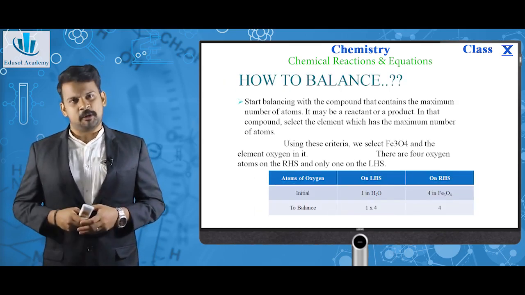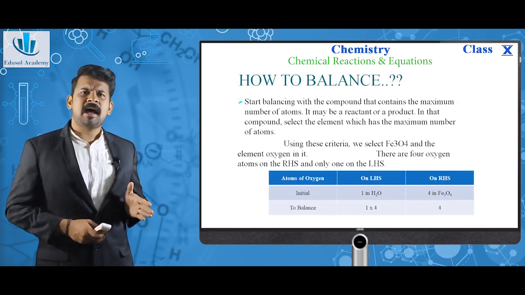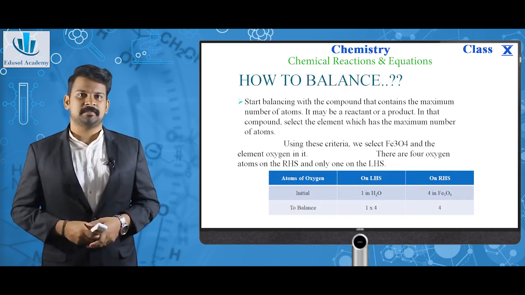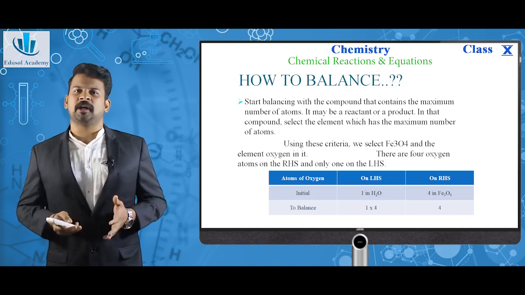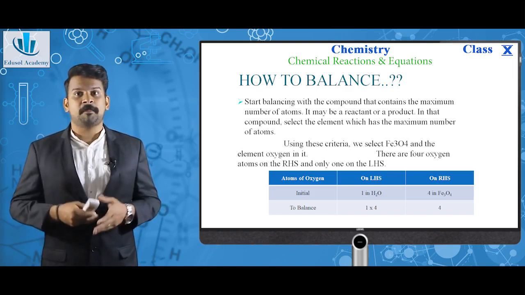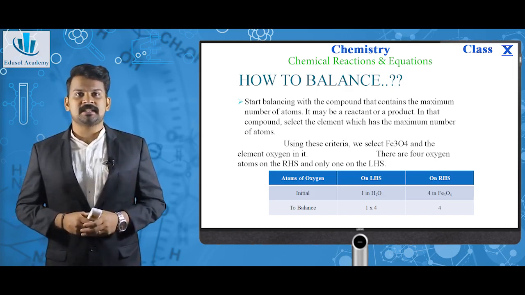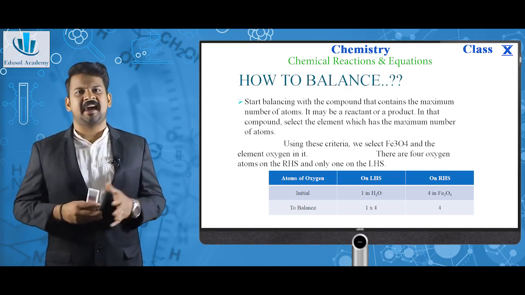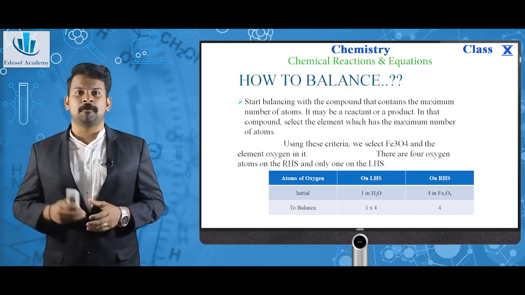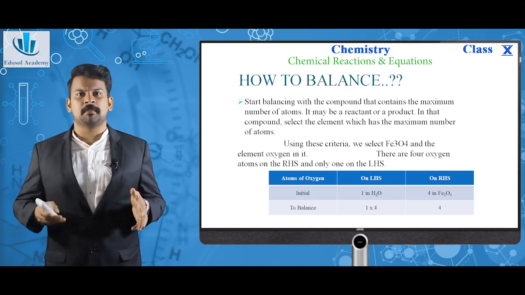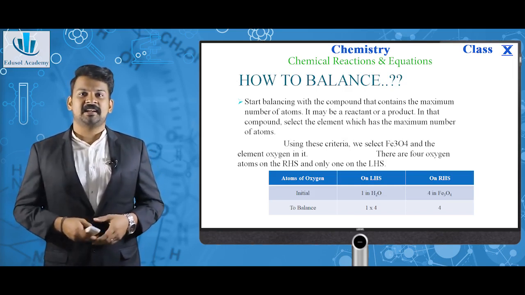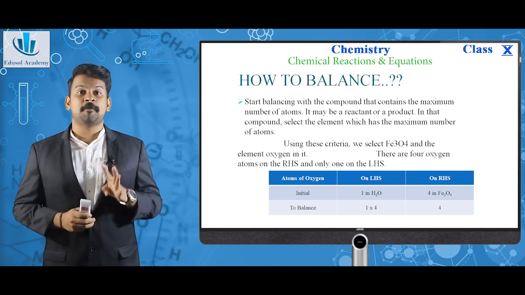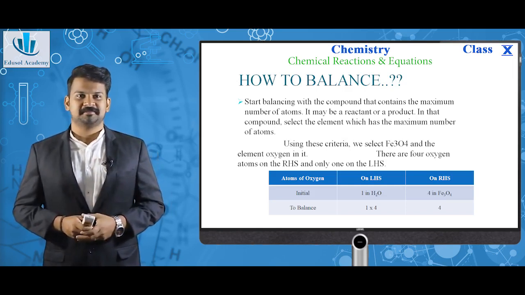How to balance this equation? Start balancing with the compound that contains maximum number of atoms. It may be a reactant or a product. In that compound, select the element which has maximum number of atoms. Using this criteria in this case, we select Fe3O4 as a compound having maximum number of elements and the element oxygen in it which is having maximum number of atoms, that is 4 oxygen atoms.